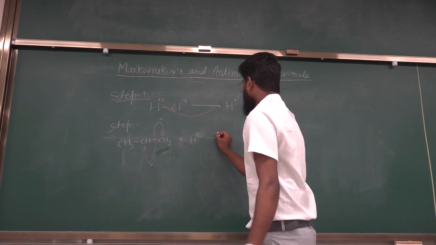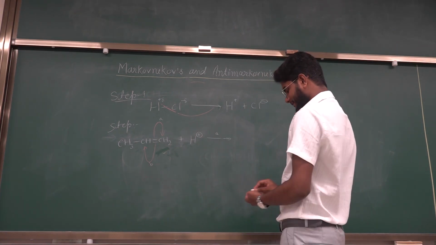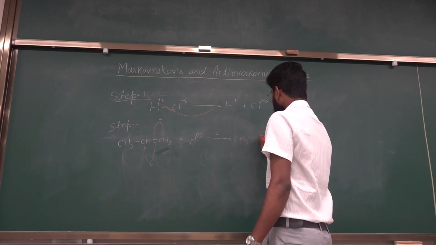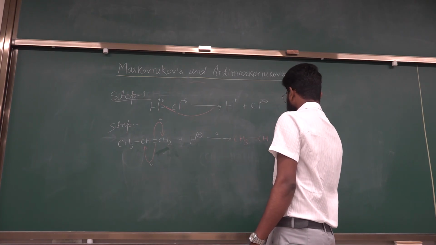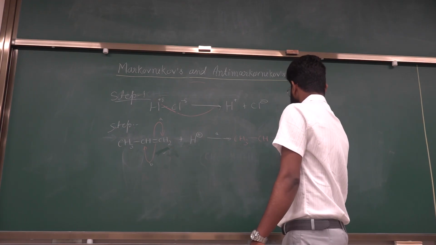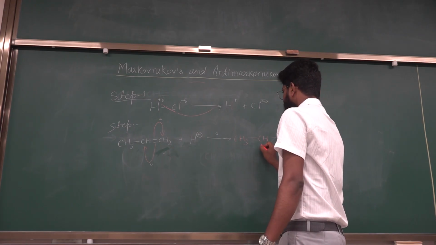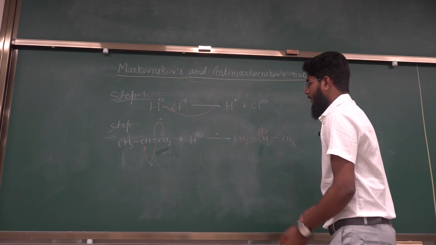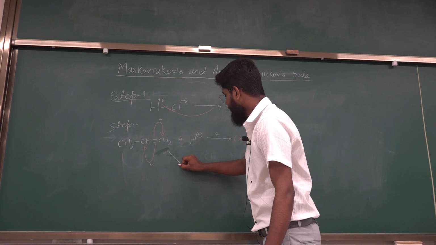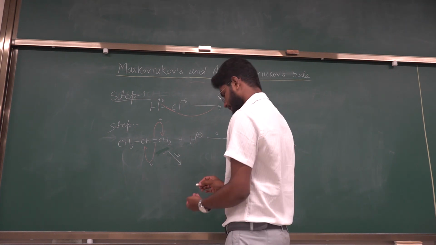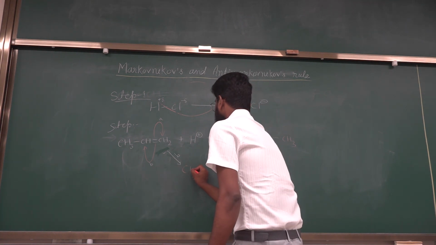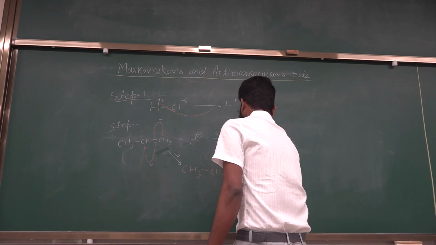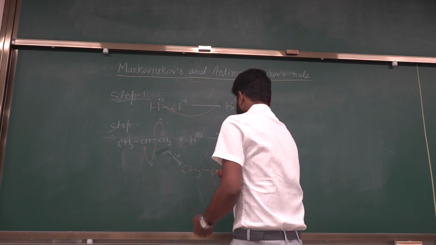So let's suppose this is our path A, and in this case we are getting the product, that is this intermediate formation, and in the case of path B, what we are getting, that is this intermediate.